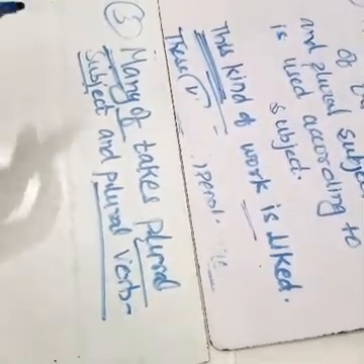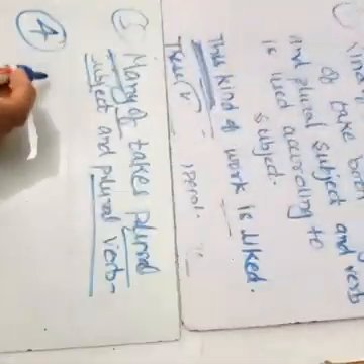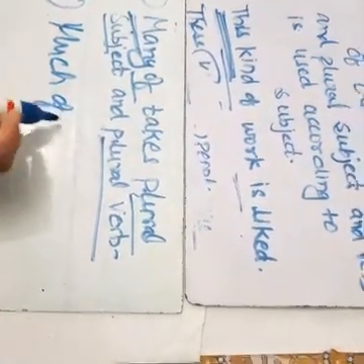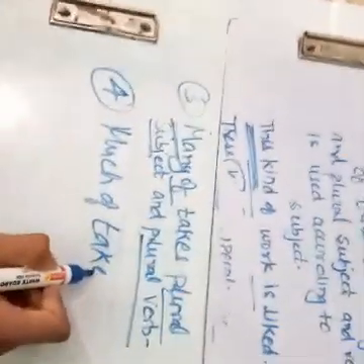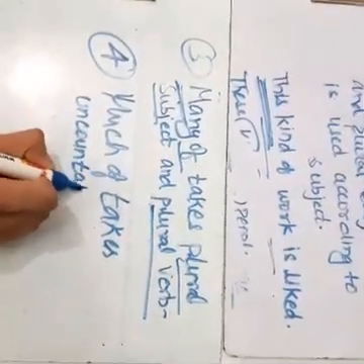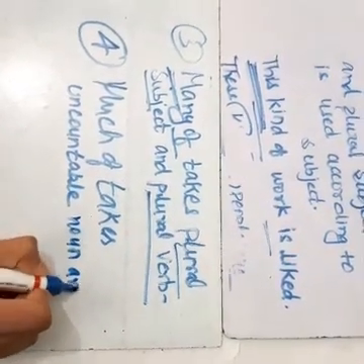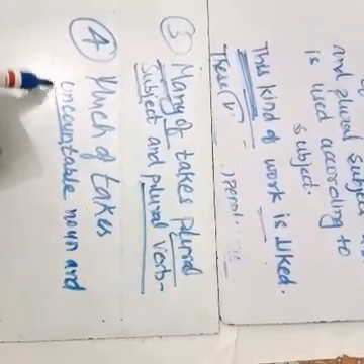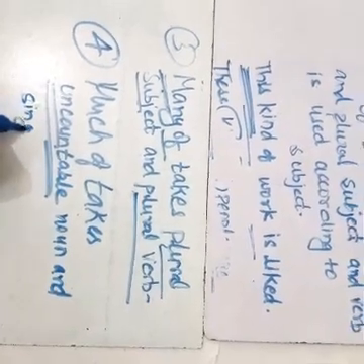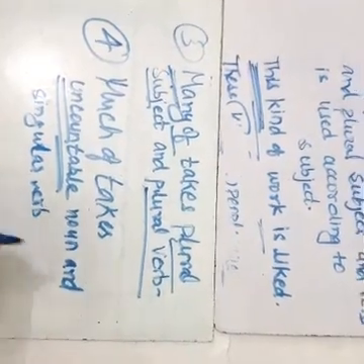Okay, and much, if there will be much of, which is the next rule, that much of, so it will take uncountable noun. And as we know that when uncountable noun is used, then the verb is singular, or we can write the verb is singular.